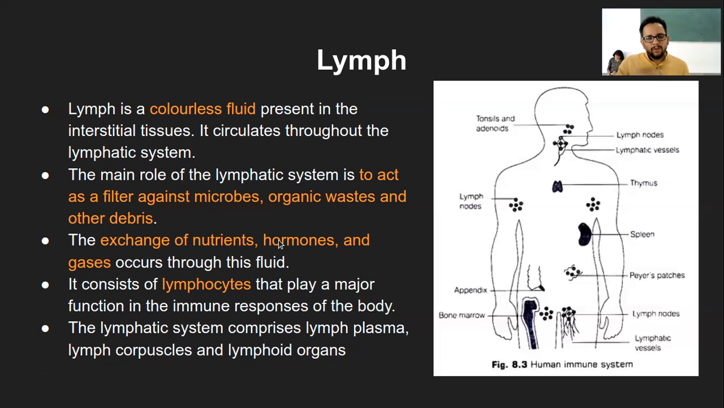But if it is in too much excess, obviously then it is thrown out of the body by the urine. So that is the main function of the lymphatic system, that is to create a filter against microbes or organic waste or metabolic waste. Also it helps in the exchange of nutrients, hormones and gases through this fluid. Whatever is required by the cells, from blood it goes into the different body cells. From those body cells it comes back into the lymphatic system. So that way it acts as an exchange mechanism.